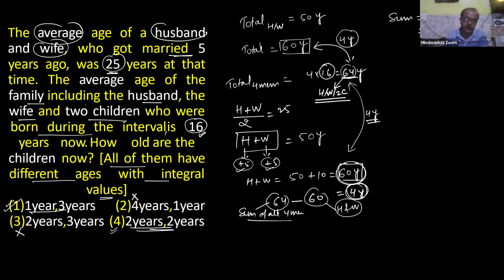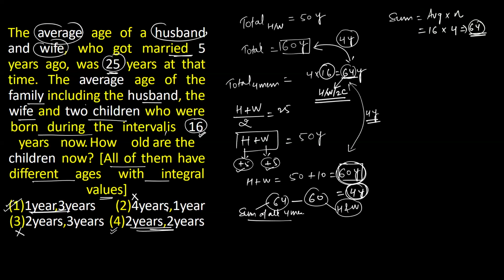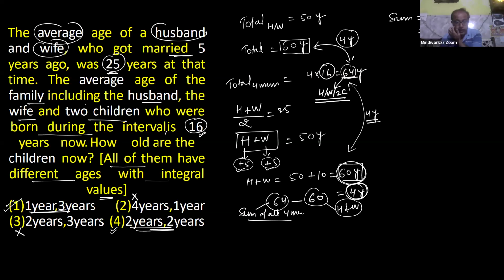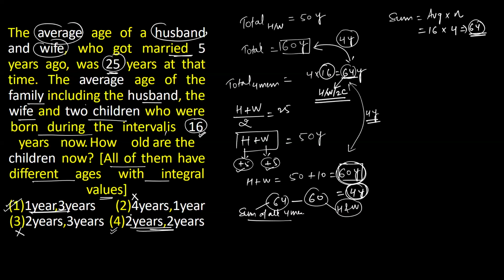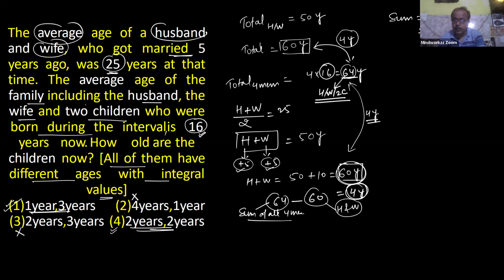Correct answer is definitely 1 and 3. But here is our answer is 64. One answer is 64. What you have written. No beta. 64 is the total for average multiplied by number of observations. This is the sum of all 4 members. It's part of explanation only.